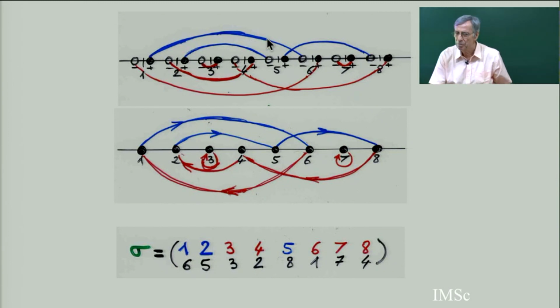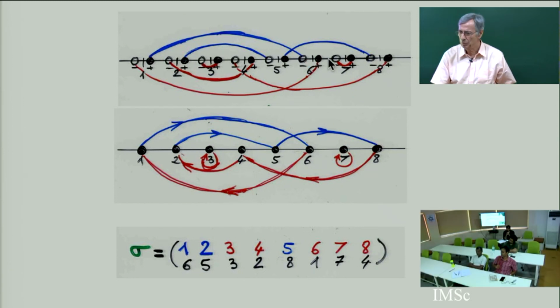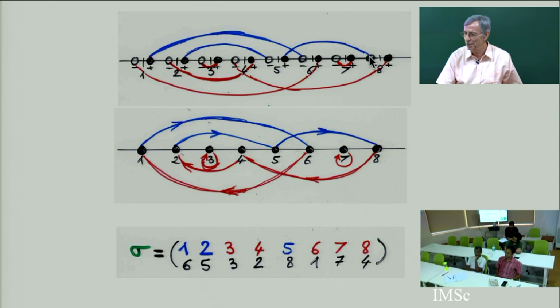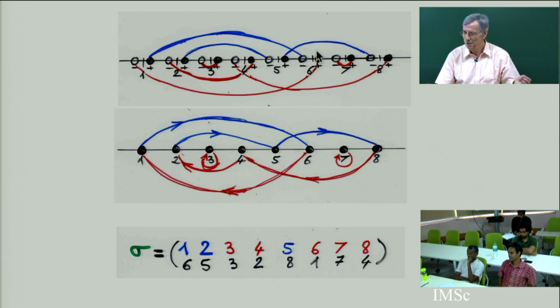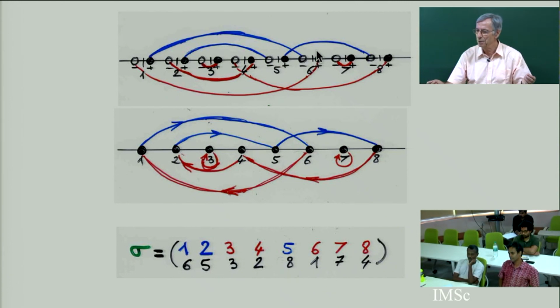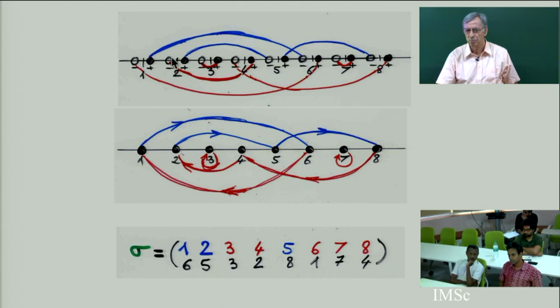Yes, Samri? In the intermediate steps, you don't get all pairs of involutions with no fixed points. There's a subset, right? Yes, it's a subset. It's not all the pairs. If you have this coloring of black and white, the subset is where each edge connects a white and a black. No black connected to black, no white point connected to white. So it's a subset. That's because of the construction.